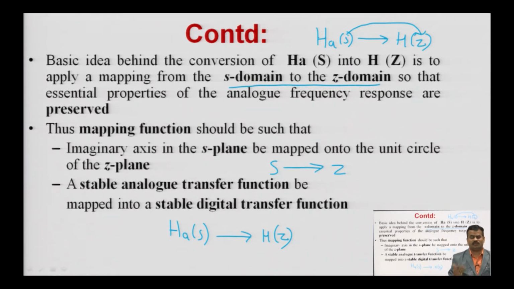Similarly, in digital filters you are using the Z plane or Z transform. Okay. So, I hope it is clear to everybody.